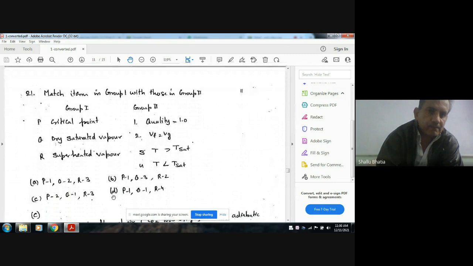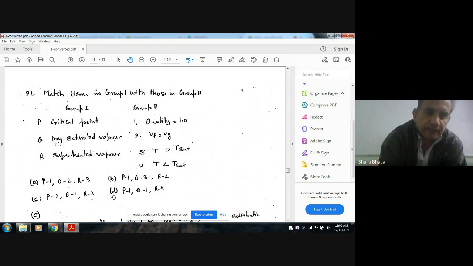Next, match items in group 1 with those in group 2. Group 1: P critical point, Q dry saturated vapor, R superheated vapor.